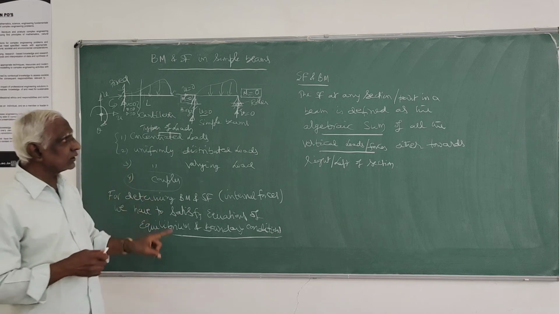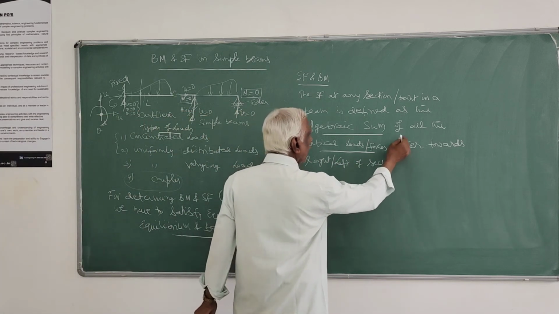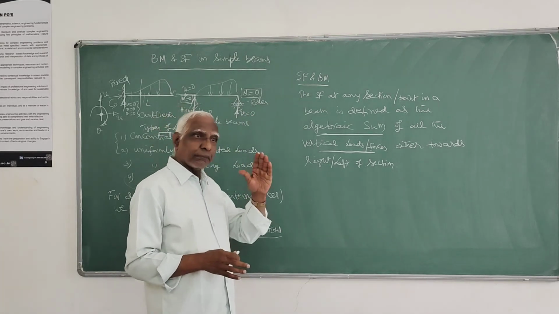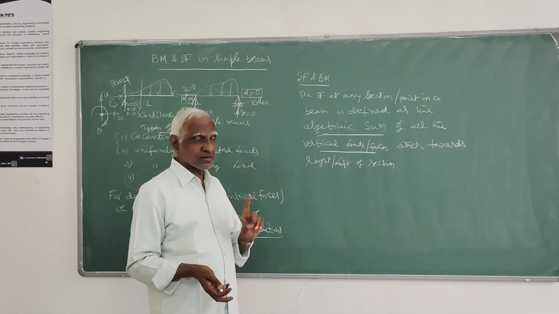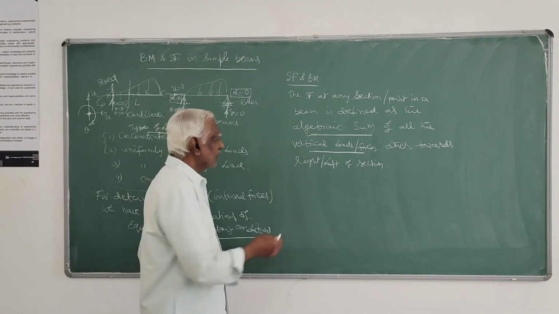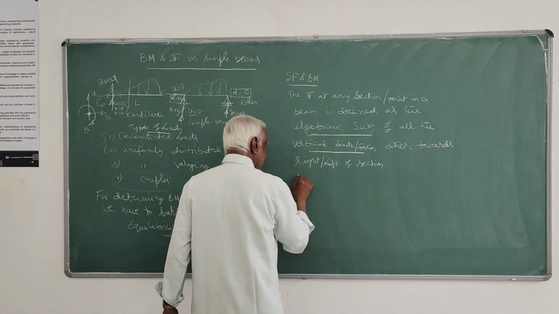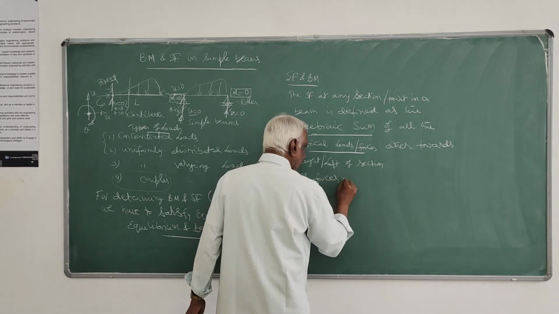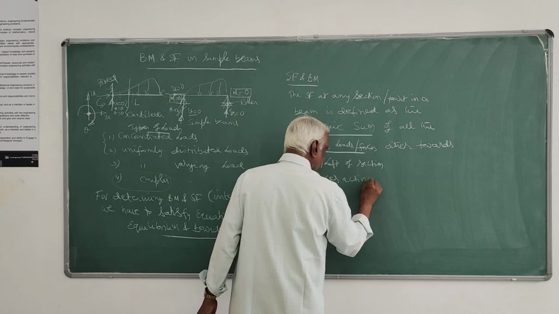When you find the algebraic sum, that means we have positive forces and negative forces. That is, sign convention is important here.